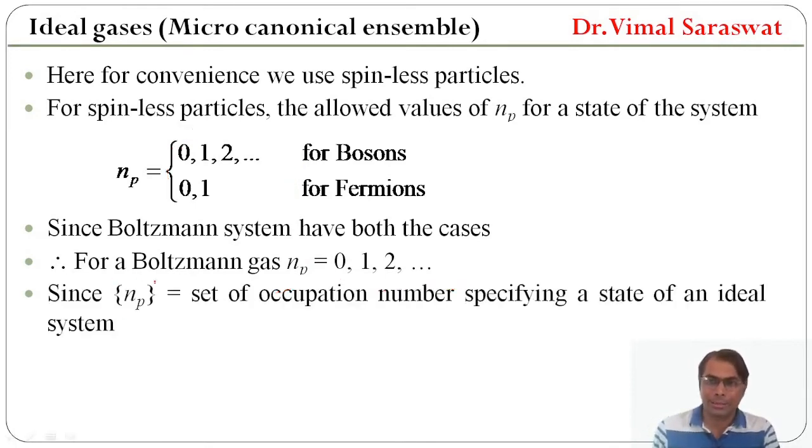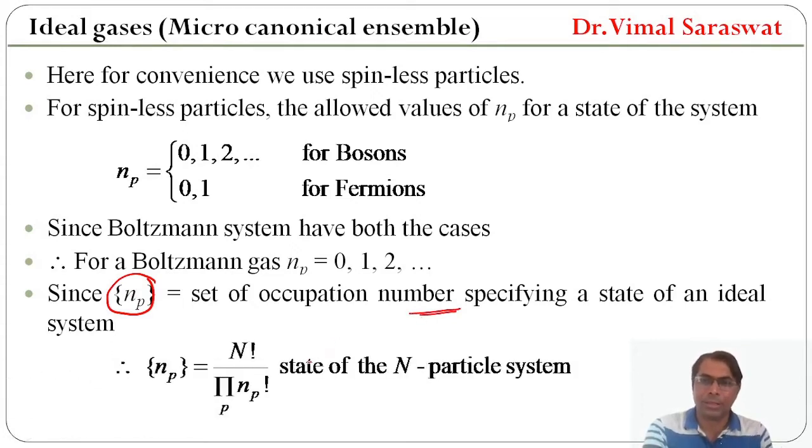Since {N_p} in curly brackets is the set of occupation numbers specifying a state of an ideal system, the number of states will be factorial N divided by product over p of factorial N_p, for the N particle system.